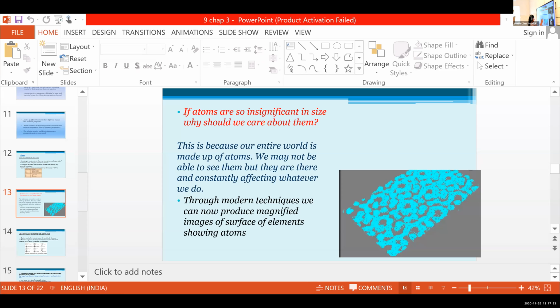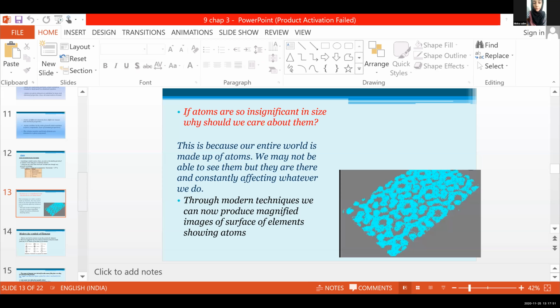Here is the image of a silicon surface. So, is it clear?